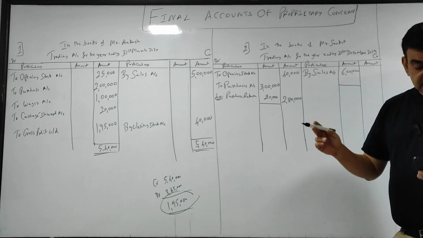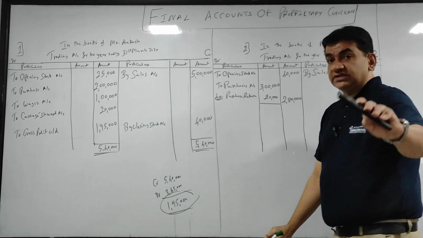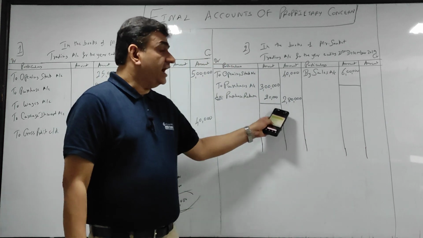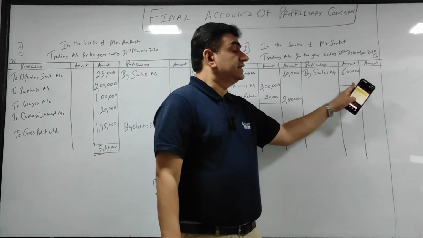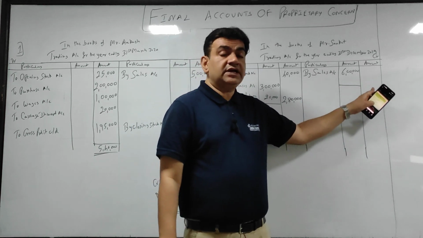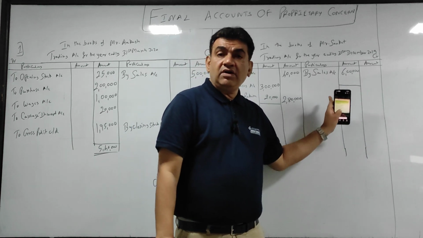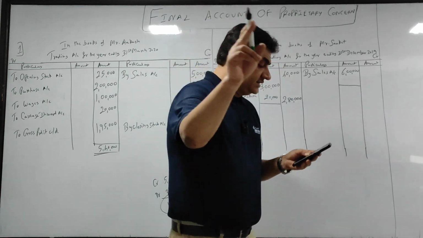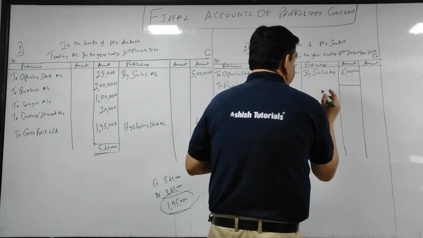Next, sales return 50,000. Same thing. Purchase net figure, sales net figure. So the amount of sales which will come outside will be net sales, that is after deducting the returns.